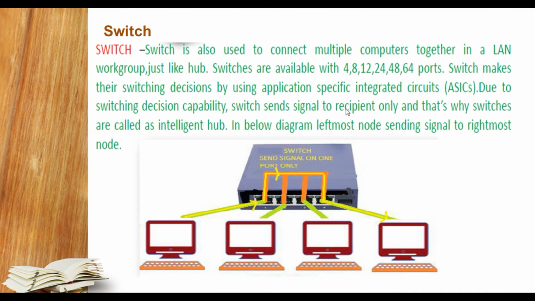Due to the switching decision capability, a switch sends the signal to the recipient only. You can see this particular diagram. If this particular computer is the sender and this is the receiver, the sender sends the message to the receiver only, not to the others, because it is the functionality of this particular box, the switch, by ASIC, that is application specific integrated circuit. And that's why a switch is also known as an intelligent hub. It is a hub but an intelligent hub.